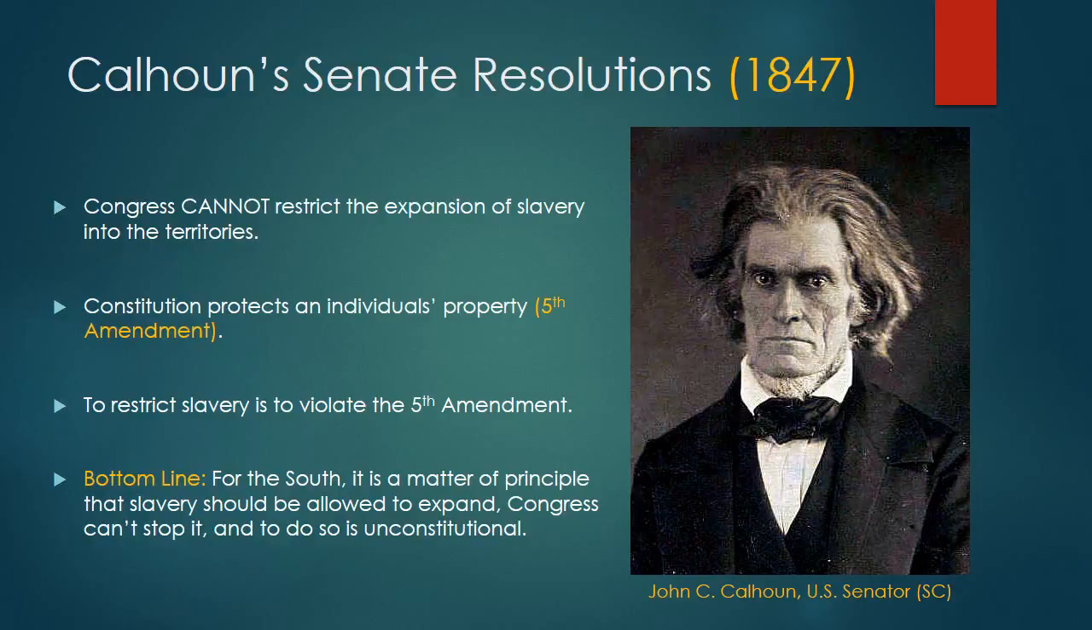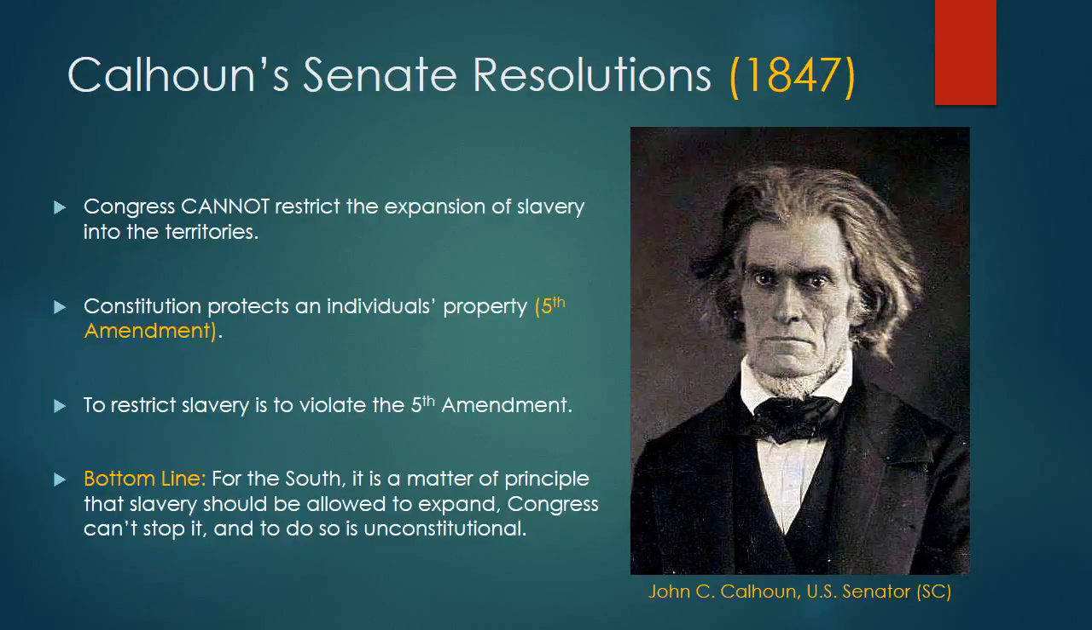You cannot be deprived of your property without due process, meaning you break a law. What he's arguing here is that the Constitution protects property, slaves are considered property, and so to Calhoun and to the South, if Congress restricts the expansion of slavery, they will see this as a violation of their constitutional rights. They'll see it as a violation of their Fifth Amendment. Now, this is a pretty damn good argument, but so is David Wilmot's argument. Therein lies the problem.